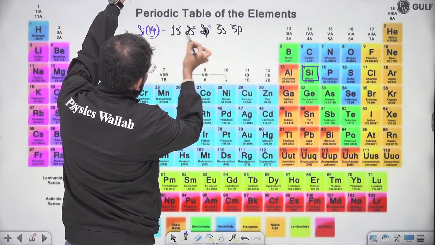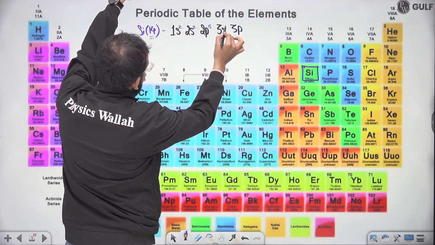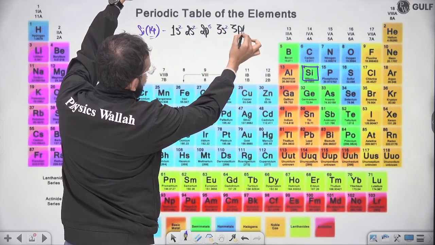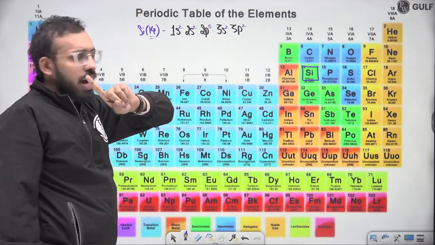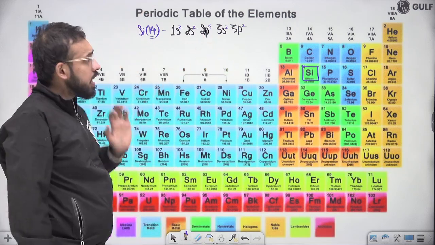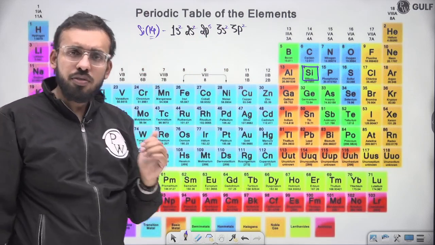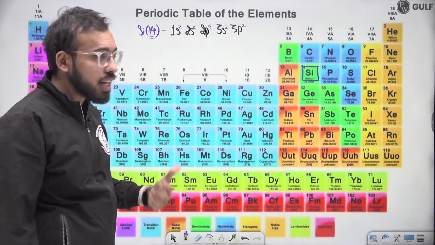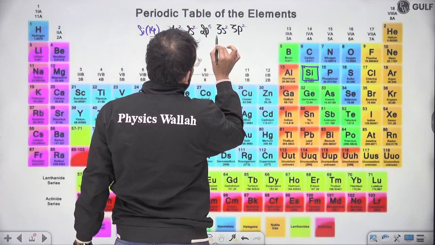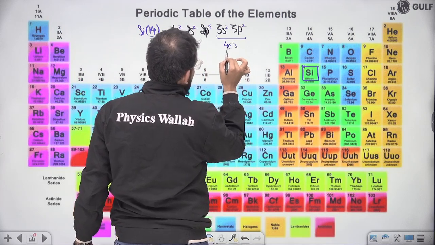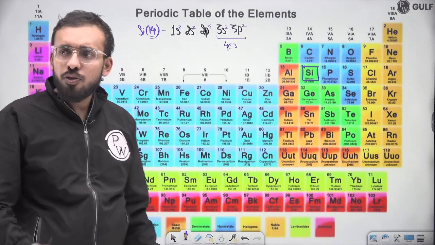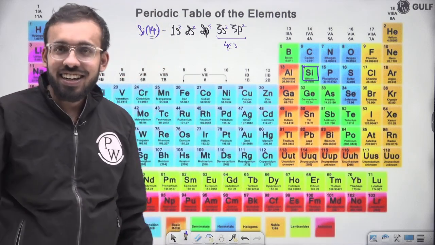How many are done? 10 are done. Fine. If I ask you one more thing, how many electrons are there in the valence shell, that is the last shell? You would say, sir, 4 electrons are there in this case.